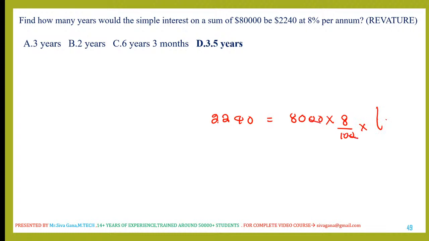These two zeros cancel. So time period is equal to 2240 divided by 88 into 8. This 0 also cancelled. So I got 3.5 years. I already did the calculation, that's why.